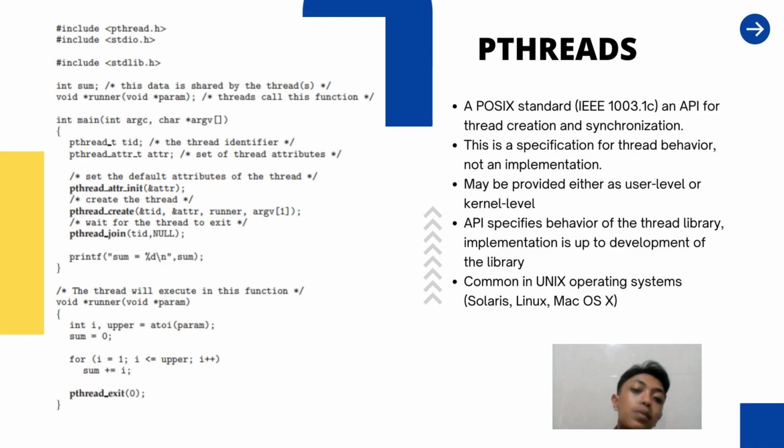The API specifies the behavior of the thread library, and the implementation is up to the developers of the library. Pthreads is common in Unix operating systems such as Solaris, Linux, and Mac OS. The picture on the left of the slide, as you can see, is a multi-threaded C program using the pthreads API.